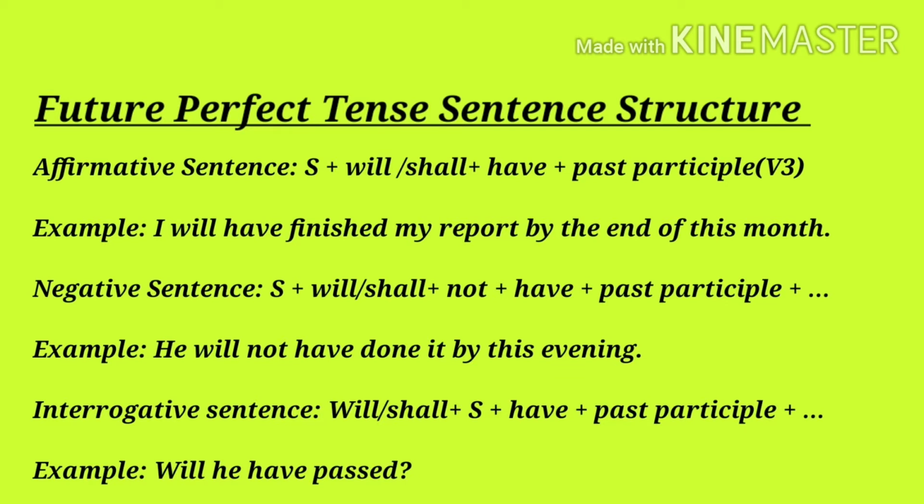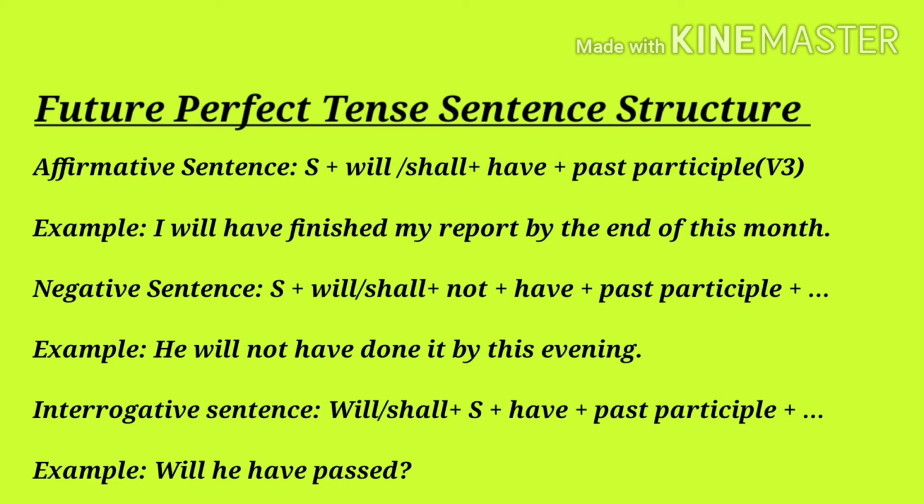In a negative sentence, we use the subject, after the subject will or shall, after will or shall we use not, after not have, after have the past participle form or third form of the verb. Example, he will not have done it by this evening. We use "by" for "till" in future perfect tense. In place of "till" we use "by".